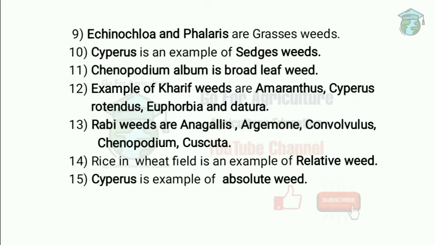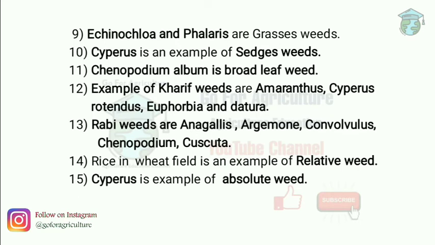Next one, examples of Kharif weeds. Weeds are also classified on the basis of season, that is, Kharif weeds and Rabi weeds. Examples of Kharif weeds are Amaranthus, Cyperus, Euphorbia, Datura. And Rabi weed examples are Anagallis, Argemone, then Convolvulus, then Chenopodium, then Cuscuta. These are the questions that are asked in exams: which of these weeds is a Kharif weed, which of these weeds is a Rabi weed. These are very important questions.